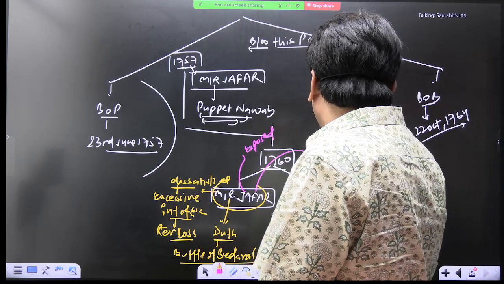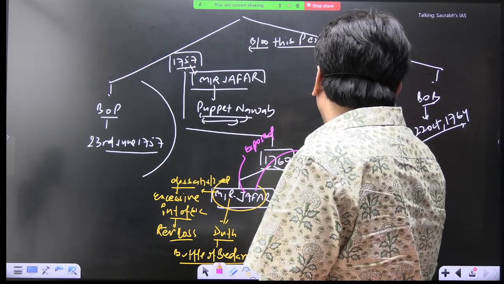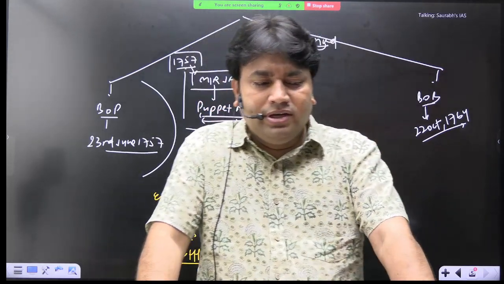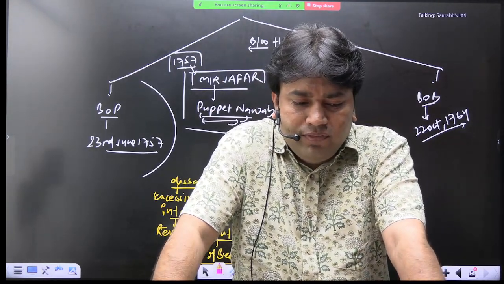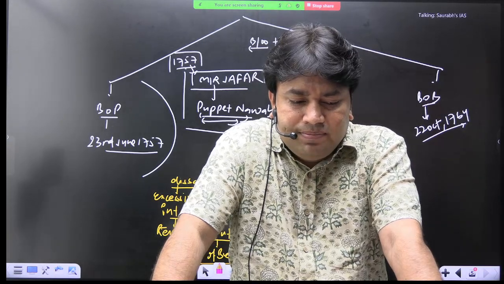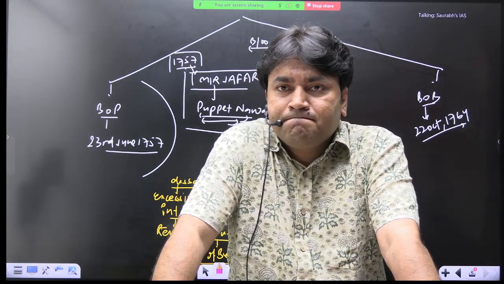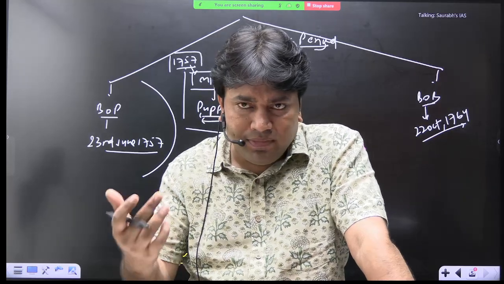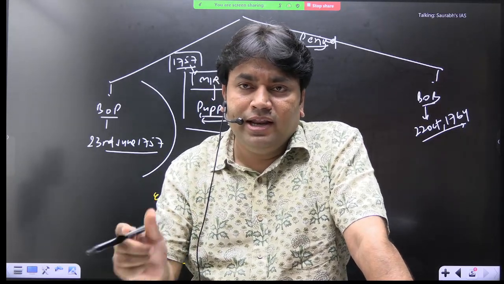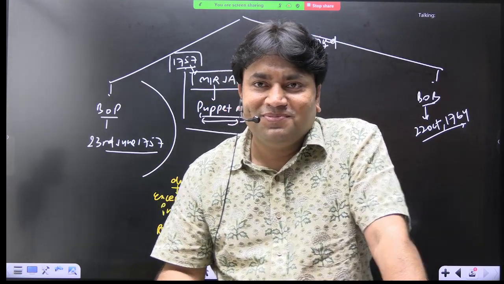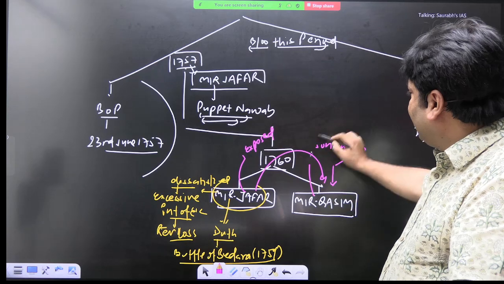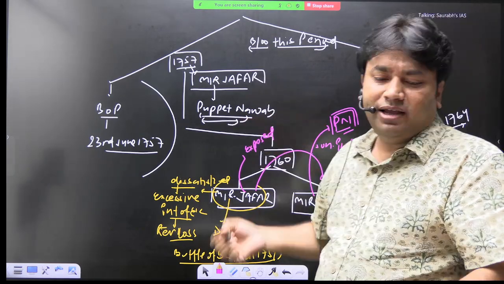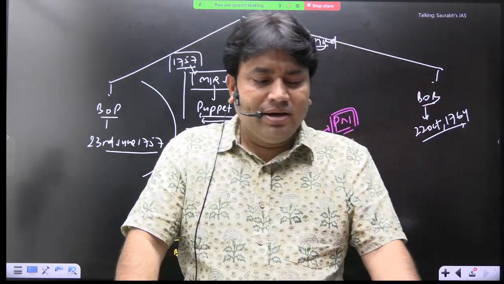So he was replaced with his son-in-law, and the name of the son-in-law was Mir Qasim. Got it? Now, what will happen? When Mir Qasim becomes the new Nawab, again he is a puppet Nawab, or not? He is a puppet Nawab. So the kingmaker is the East India Company. Okay.